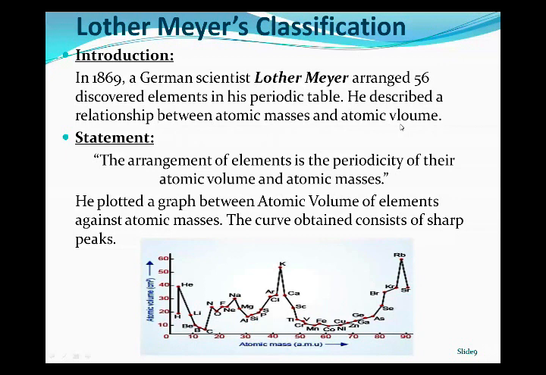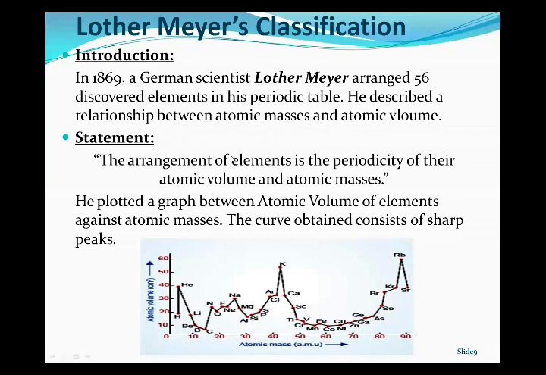Now the statement of the Lothar-Meyer classification is that the arrangement of elements shows periodicity of their atomic volume and atomic masses. He explained his classification with the help of a graph.